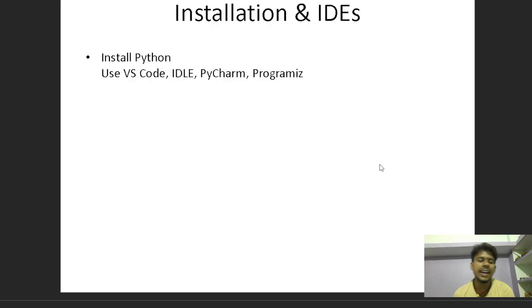There is an IDE. What is IDE? Integrated Development Environment. IDE is software where we write, edit, run, and debug our Python program. There are some popular IDEs that come with Python, and VS Code. VS Code is a good platform from my side.